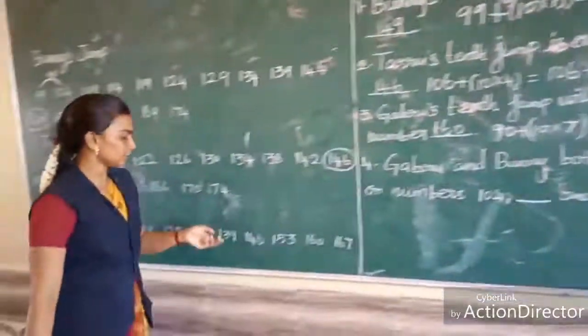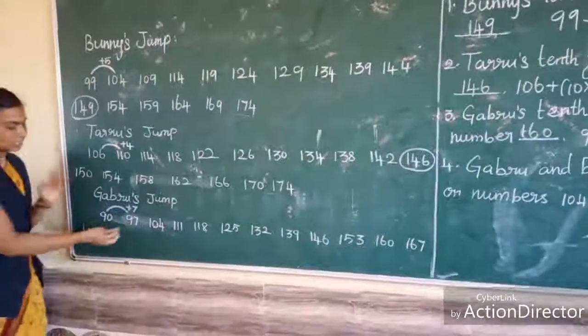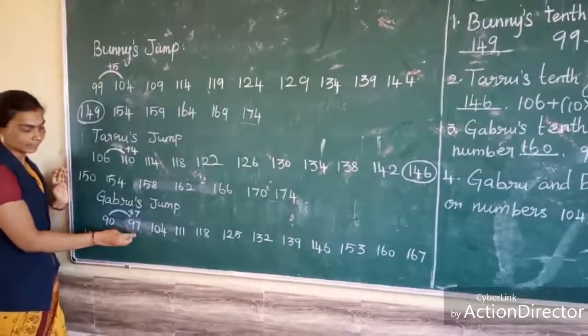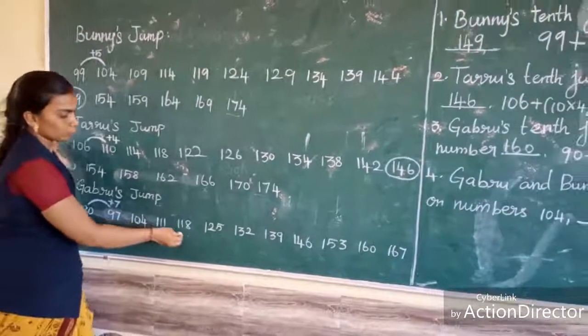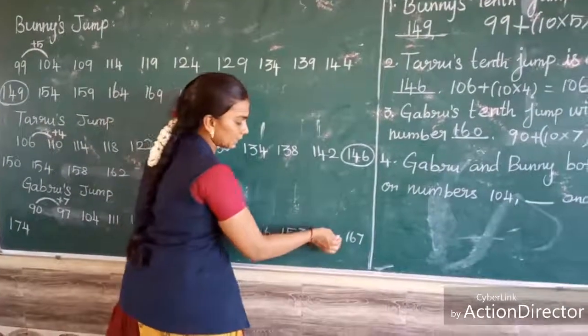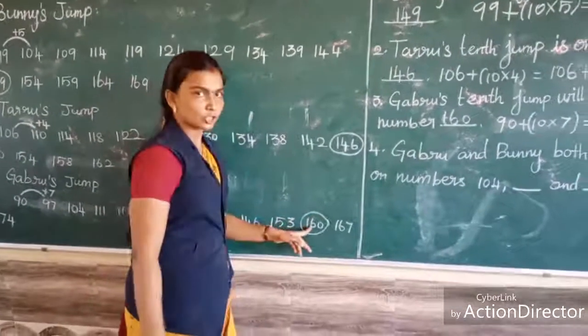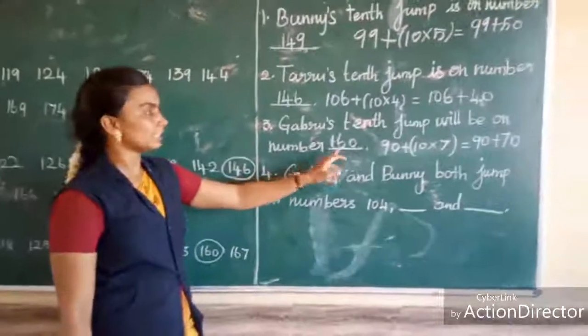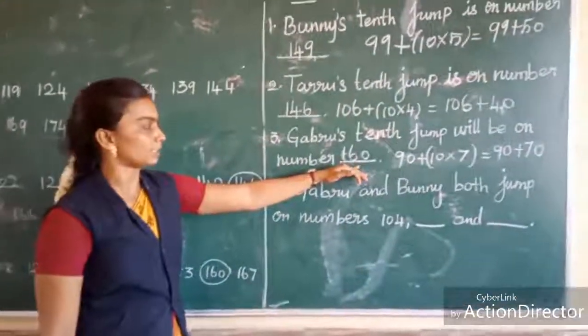Look here. In first jump he reached 97. Second, third, up to ninth, and then in the 10th jump he reached 160. That is what I have written here.